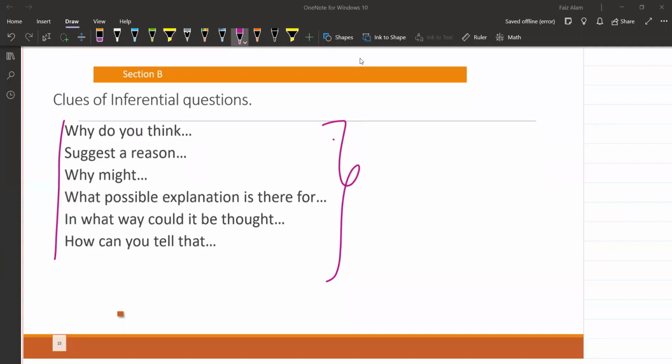Faiza is saying, sir, can you use your own words right now? So obviously, Faiza, you can always use your own words. There is no limitation to use your own words. But when it is an inferential question, it is compulsory, it's mandatory that you should use your own words.